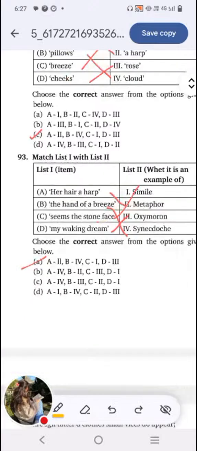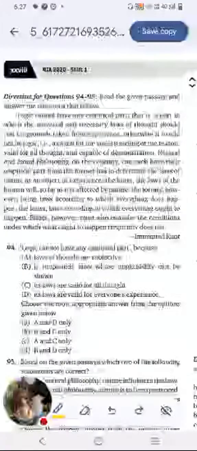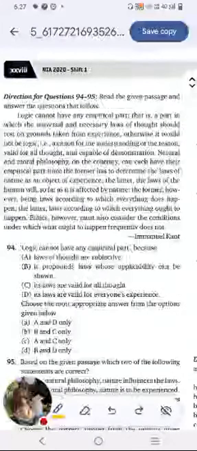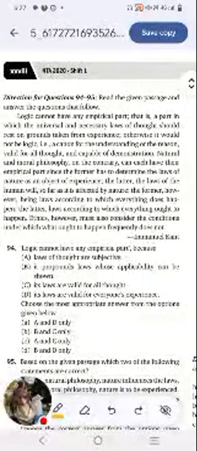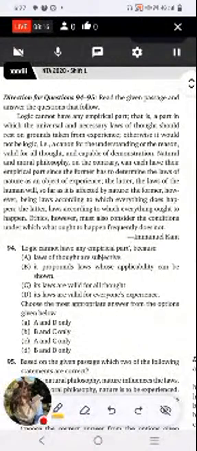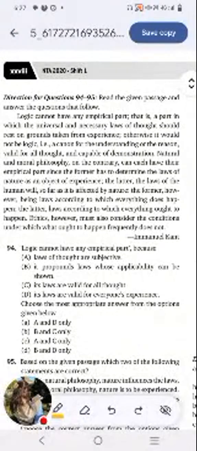And with that, the first passage is over. And now we come to the second passage. I hope the first passage, the first poem, was clear to you. And we are moving forward to the second passage.